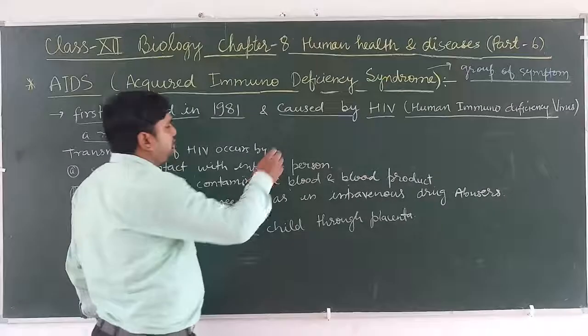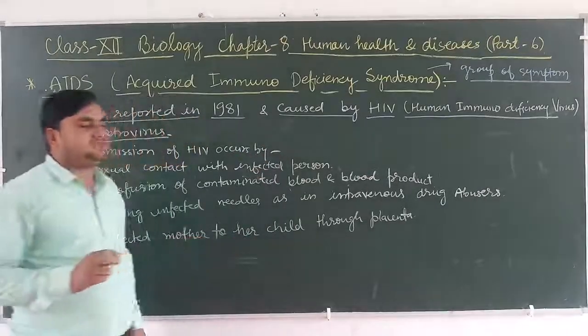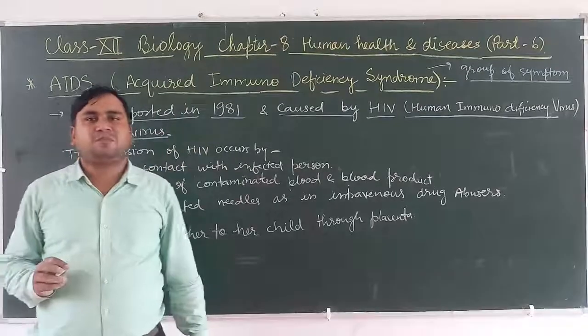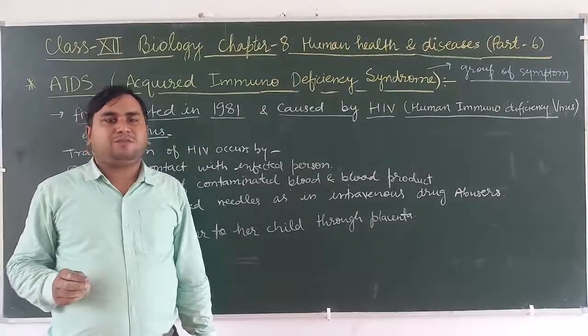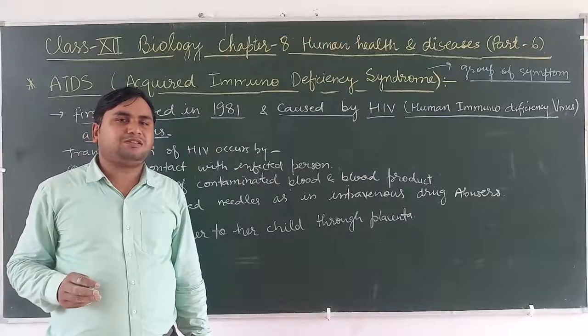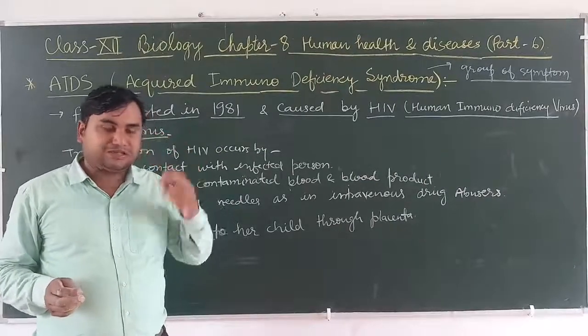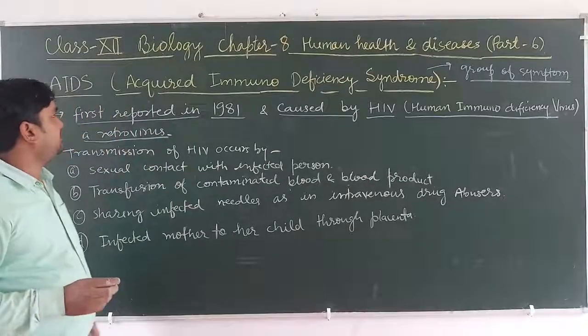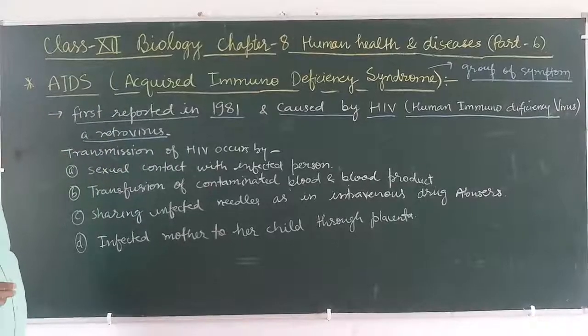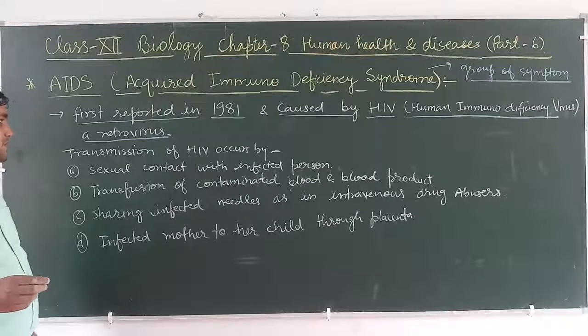It is not a congenital disease, and you know very well, more than 25 million people of the world have been killed by the AIDS virus. AIDS, acquired immunodeficiency syndrome, is caused by the HIV virus.